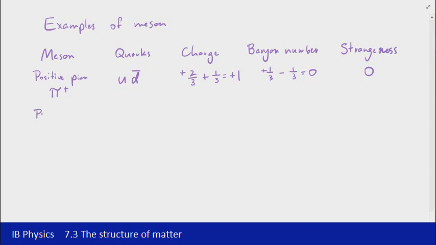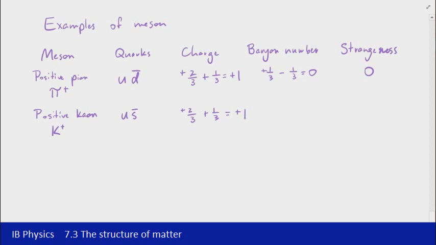The next one then is the positive kaon, spelt K-A-O-N. The symbol there is a K with a plus beside it. That's made up of an up quark and a strange antiquark. Again, looking at the charges, plus 2/3 for the up quark, plus 1/3 for the strange antiquark, to give a total charge of plus 1.